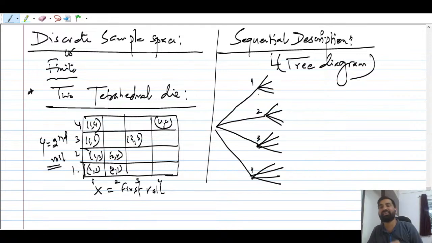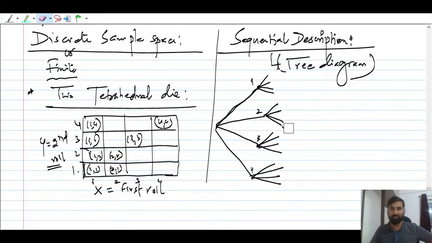Why do we call it a tree here, guys? These are the branches, and this we call a node here. These are the nodes. So 1, 2, 3, 4, and then you can say 1, 2, 3, 4. These are the sequential descriptions that people can talk about, right? So it is very simple to understand.